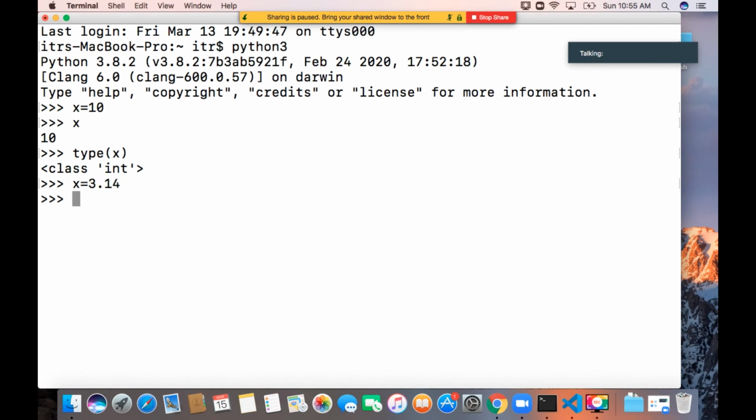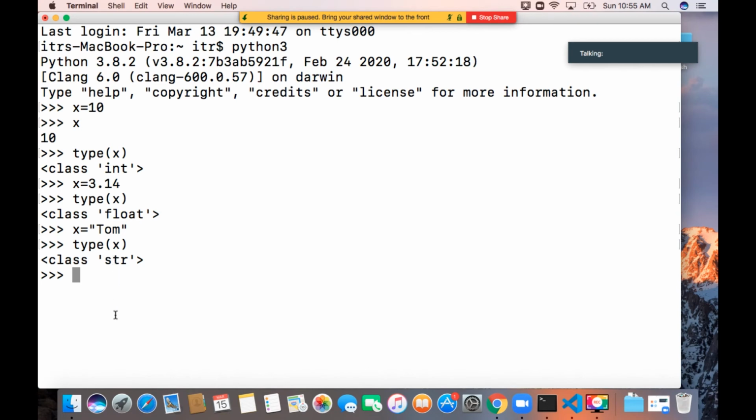The type of x is now class float. Now I'm changing x equal to "Tom". The type of x is str, a string. So: int, float, string.